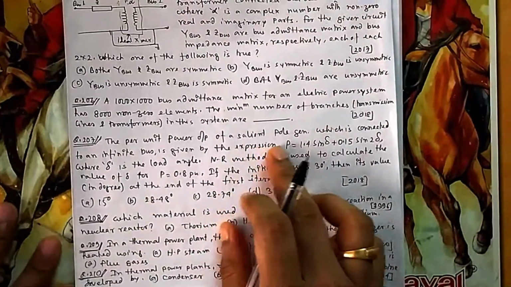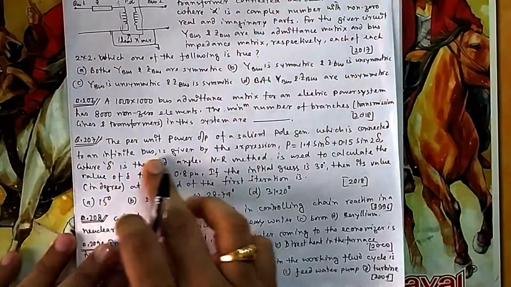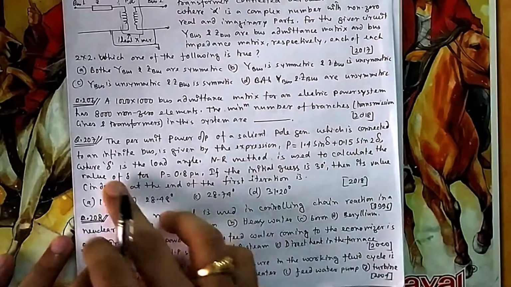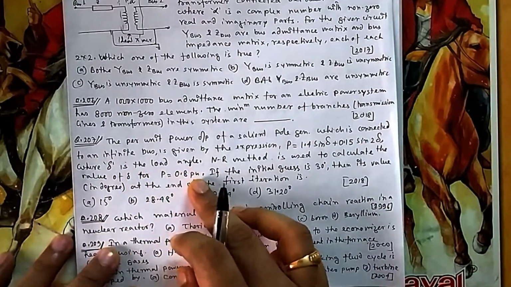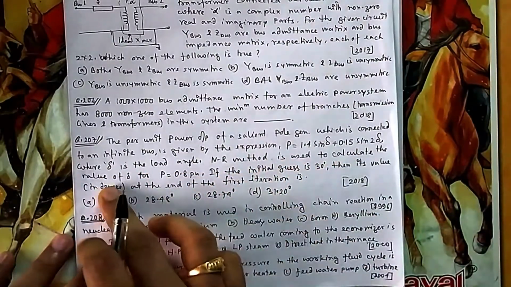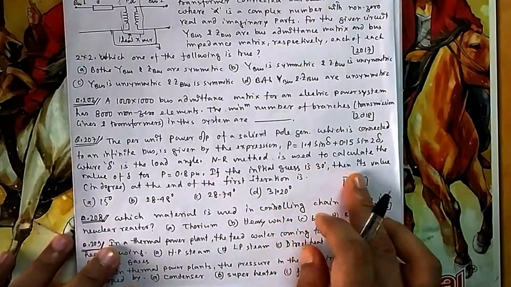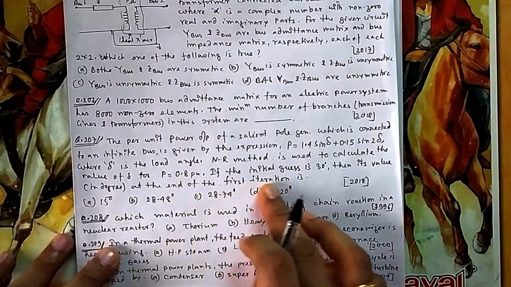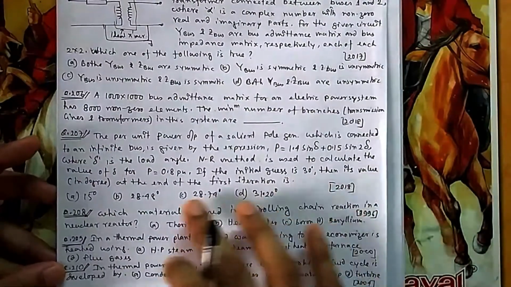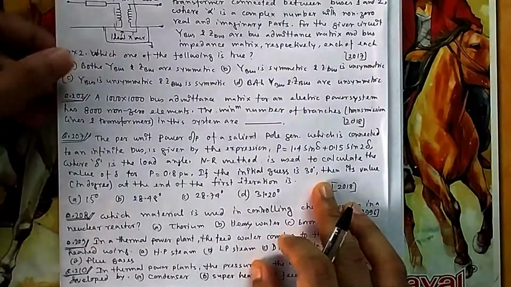Now if you come to 207, the per unit power output of a salient pole generator which is connected to an infinite bus is given by the expression P, where delta is the load angle. The NR method is used to calculate the value of delta for P equal to this much. If the initial guess is 30 degrees, then find the value of delta at the end of the first iteration.